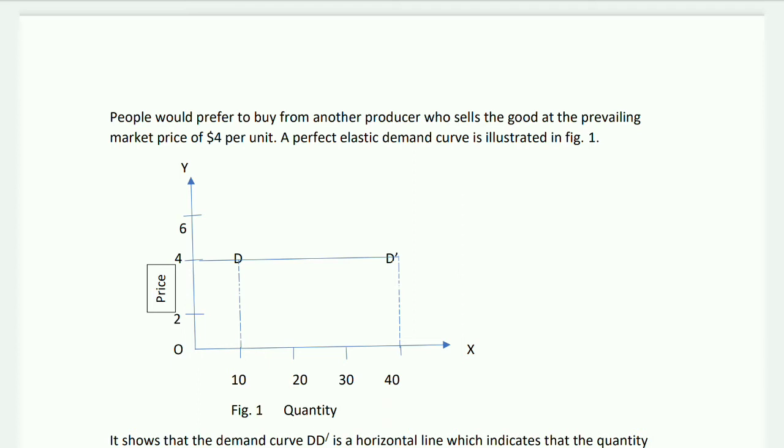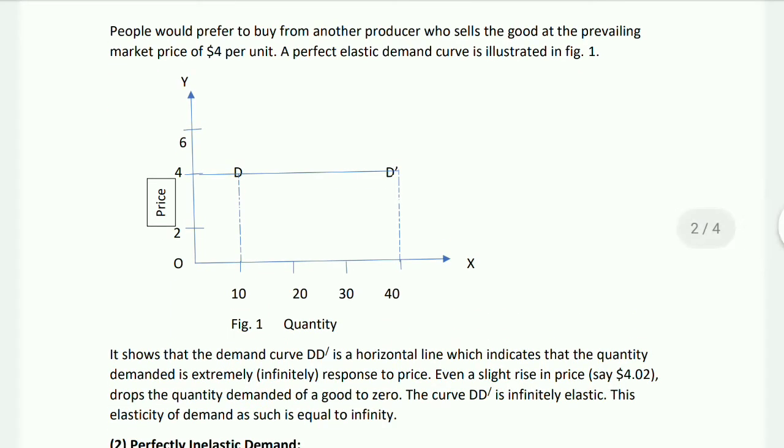A perfectly elastic demand is illustrated in figure 1. Here it shows that demand curve DD is a horizontal line, which indicates that the quantity demanded responds infinitely to price.